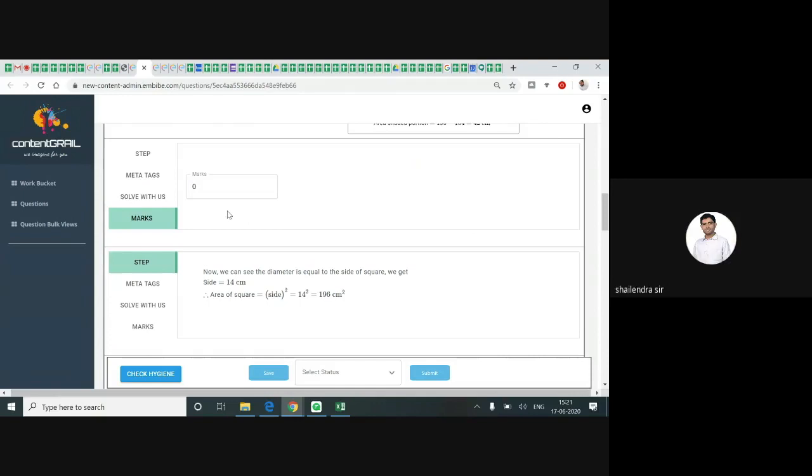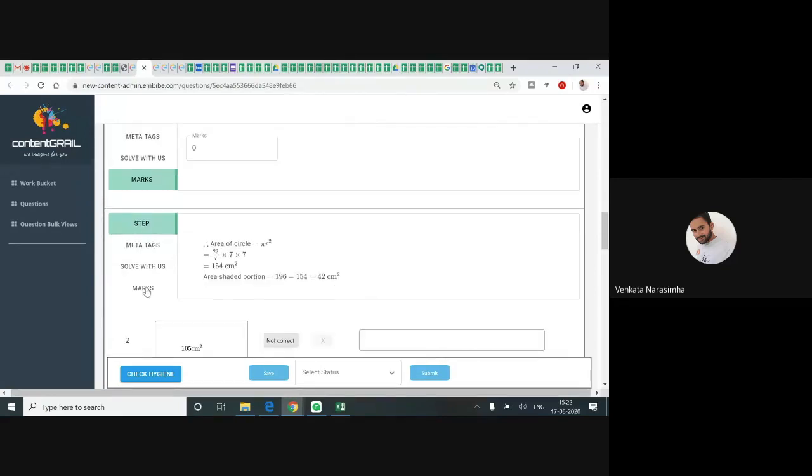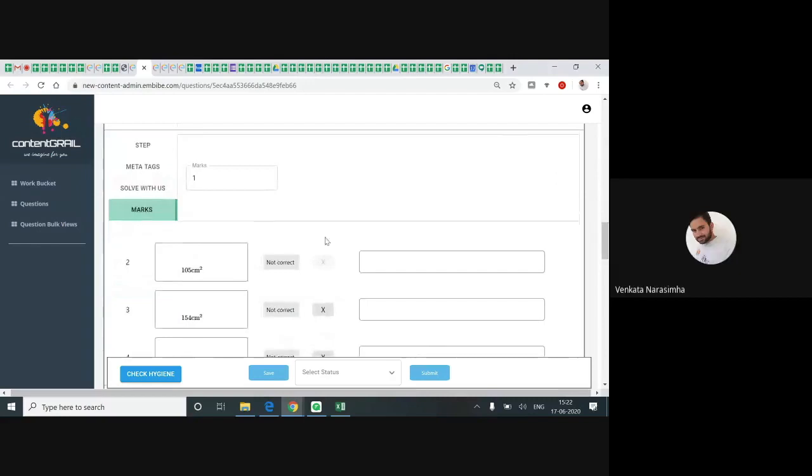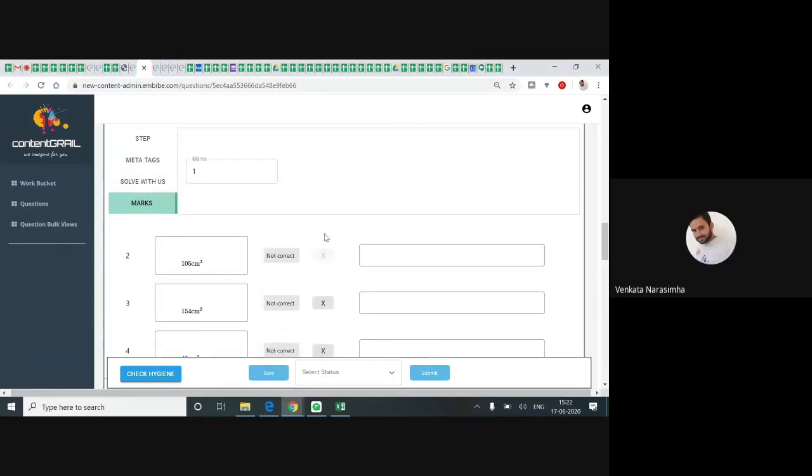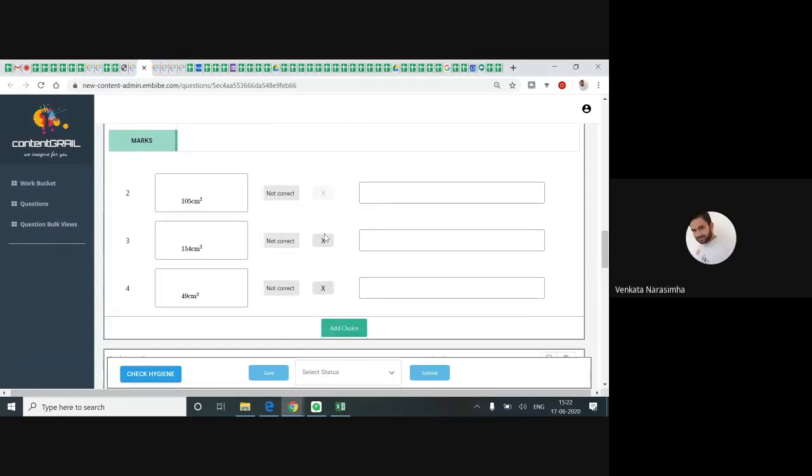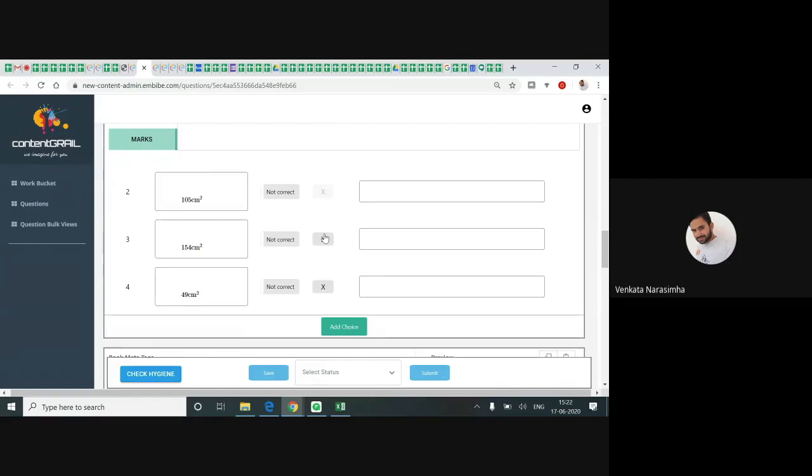The single choice is for 1 mark, na? So for one step, you cannot give 1 mark. So he gave zero. You shouldn't leave it blank. Instead, you need to give zero. And for the second step also, he gave zero. For the last step, he gave one. Got it? For a single choice, it is of 1 mark, obviously. If it is subjective, you can give 0.5, 0.5. It is a single choice, na? Single choice means the correct answer matters, right or not?